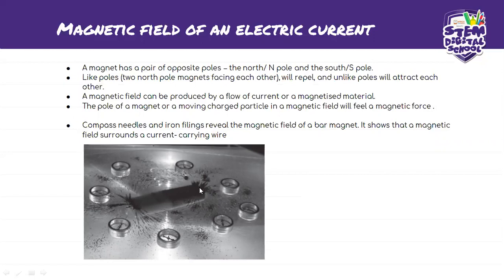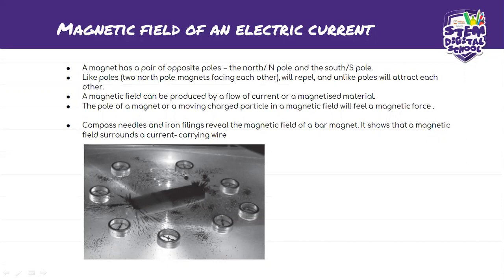Whenever you have two north pole magnets facing each other, the like poles will repel each other.